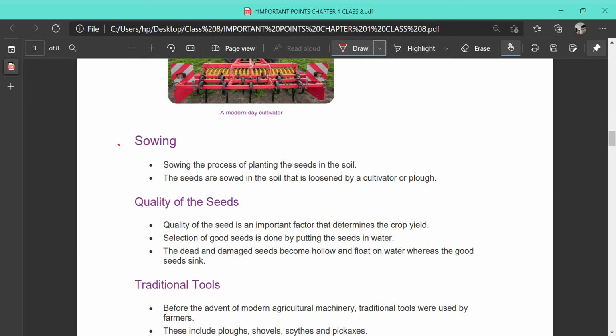Sowing is a process of planting seeds in the soil. The seeds are sowed in the soil, which is loosened by a cultivator or plow.